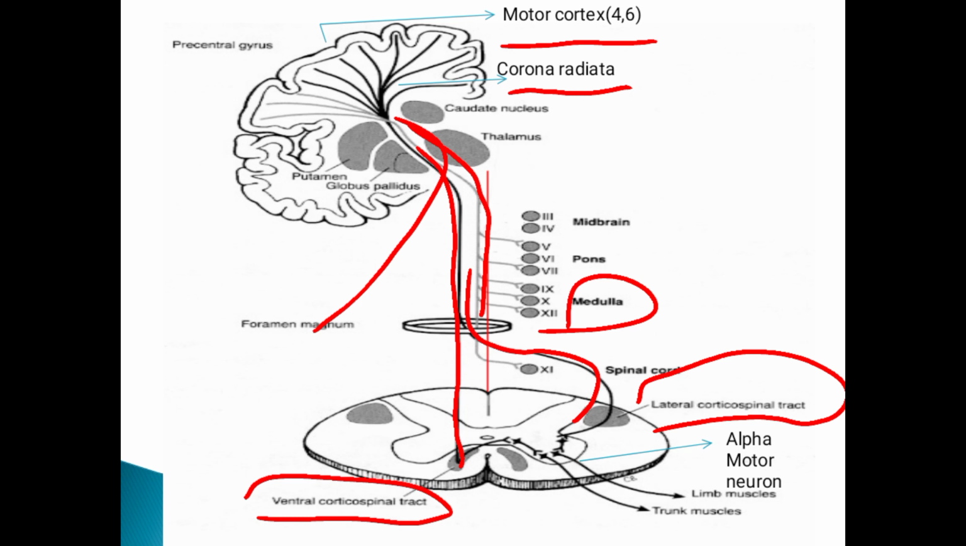Now this lateral corticospinal tract is present in the lateral funiculus and ends on the anterior horn cells present in the different segments of the spinal cord. It makes a synaptic connection with the alpha motor neurons. The ventral corticospinal tract does not cross; it goes directly and connects with the alpha motor neurons that innervate the muscles, the limb muscles and trunk muscles.